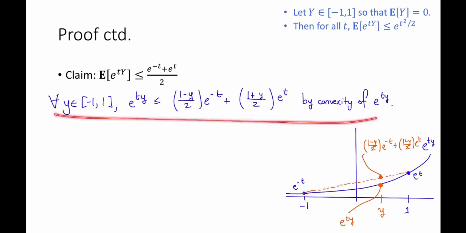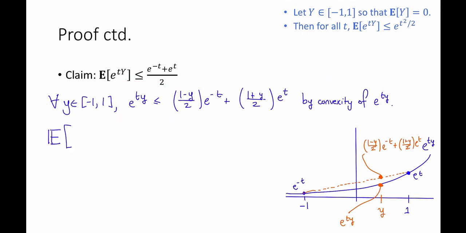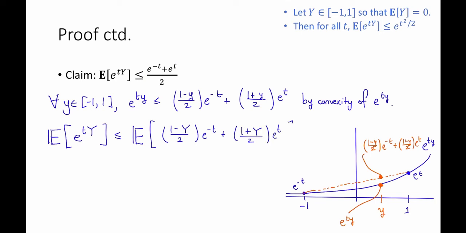Okay, so given that this holds for any little y, we have that the expectation of e to the tY, this random variable capital Y, is at most the expectation of 1 minus capital Y divided by 2 times e to the minus t plus 1 plus capital Y divided by 2 times e to the t.